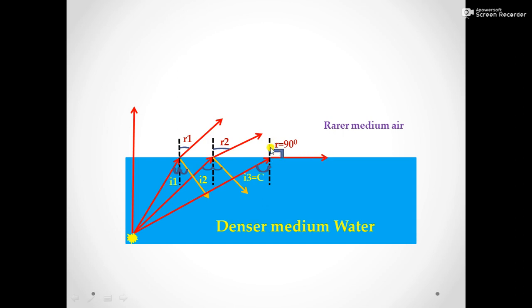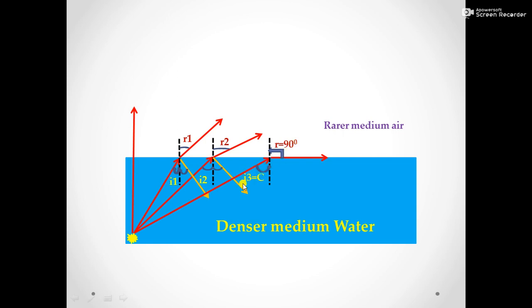That means the refracted ray bending away from the normal, and at last it coincides with the surface of separation, and angle of refraction is 90 degree.